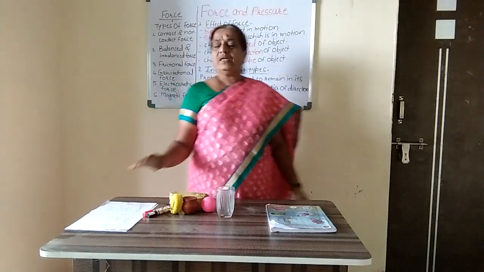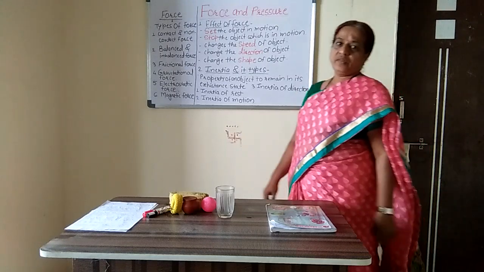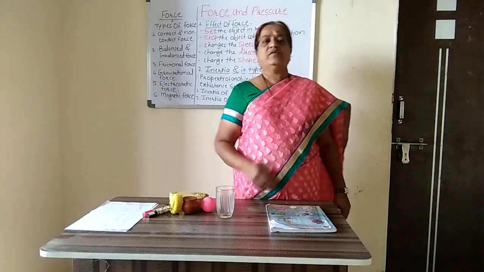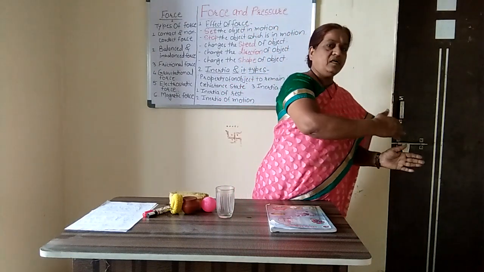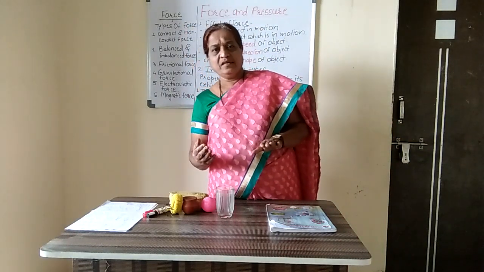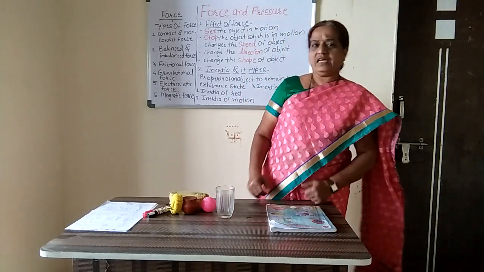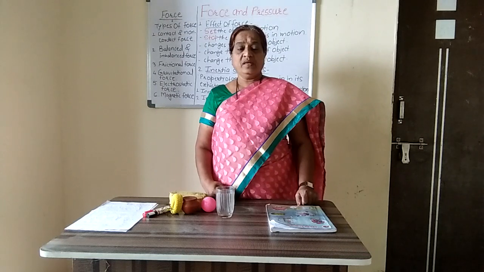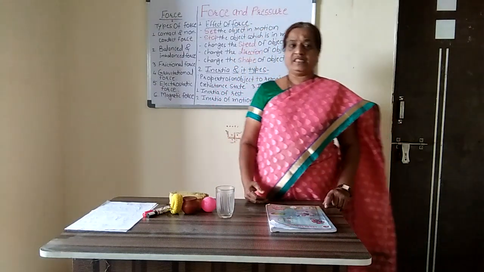The next type is the inertia of direction. If you are traveling in a vehicle and immediately you take a left turn, what will happen? You get pushed towards the opposite side. Or if you take a right turn, you will get pushed towards the left side. This is the inertia of direction, because at that time you try to maintain your original state.